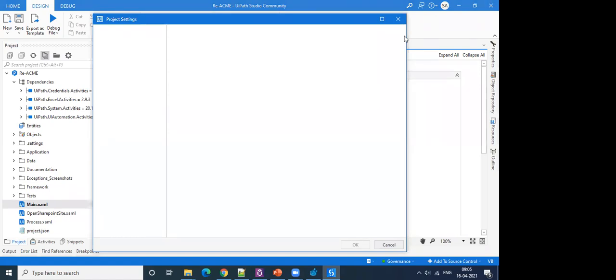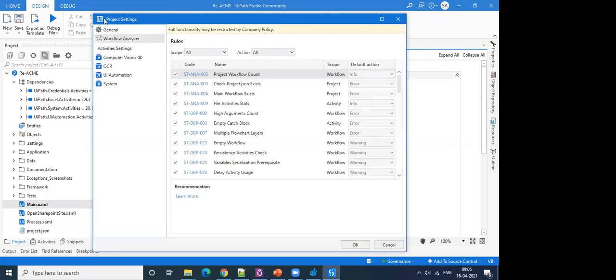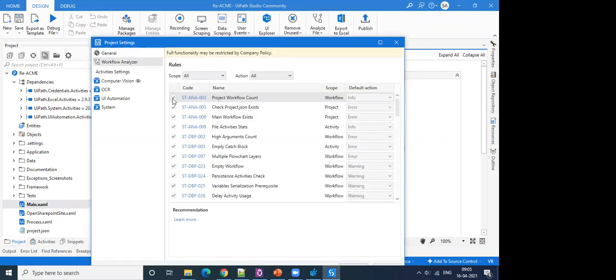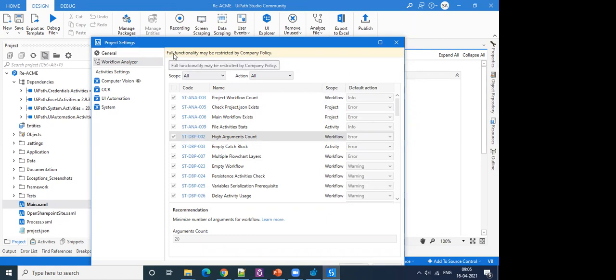Wow, a system hang at the right time. Okay, so this is how it will look. And now you will not be able to enable or disable any of the options here and make any changes. It's preserved and it will be applied to all the users you add in that folder on Orchestrator. And it will also show you a message: full functionality may be restricted by company policy.